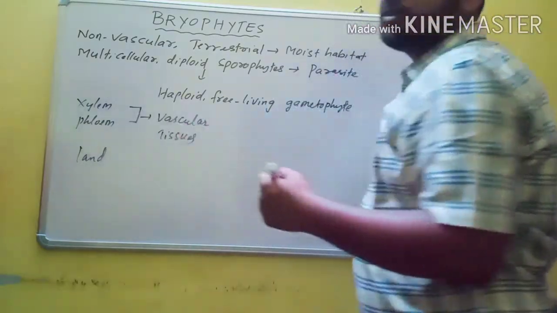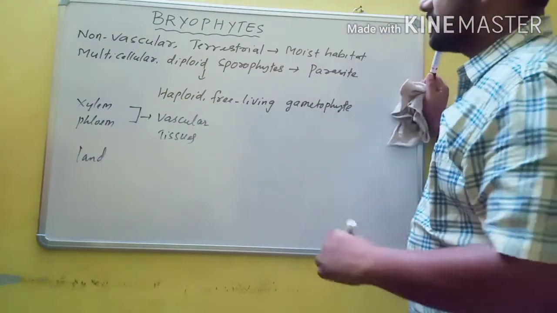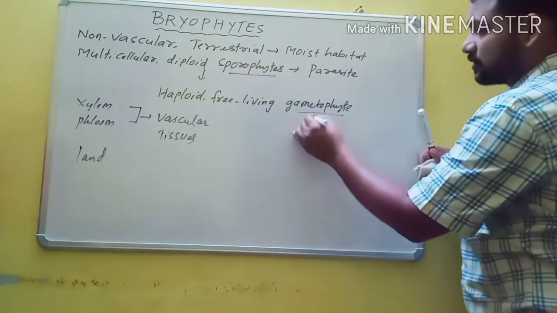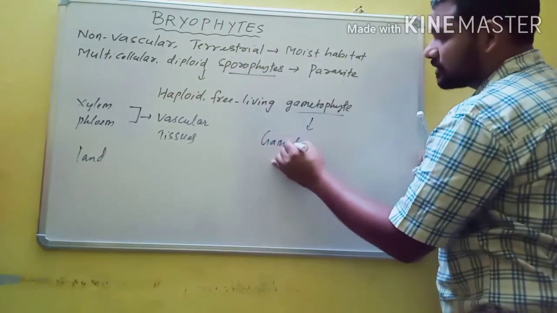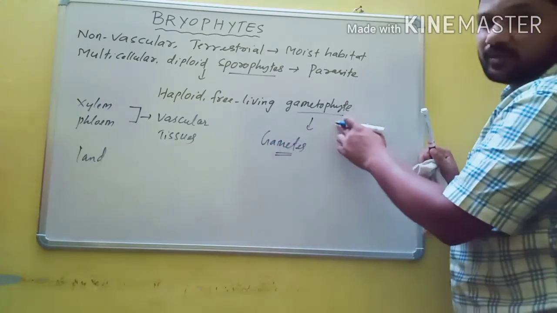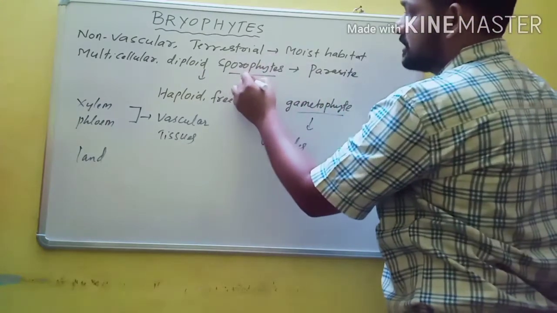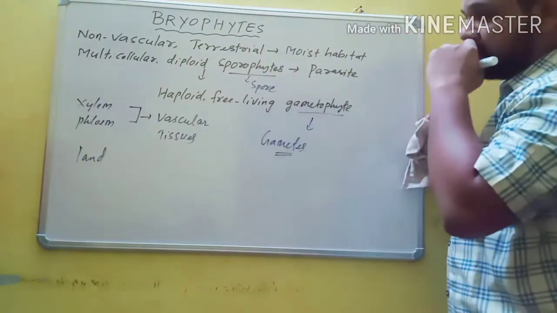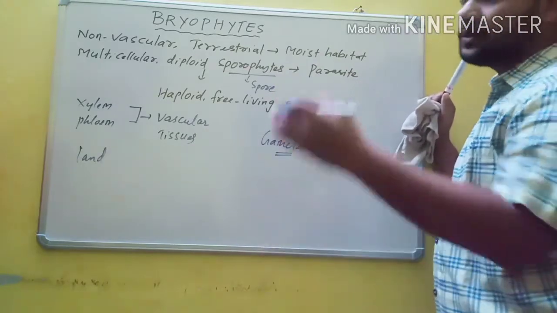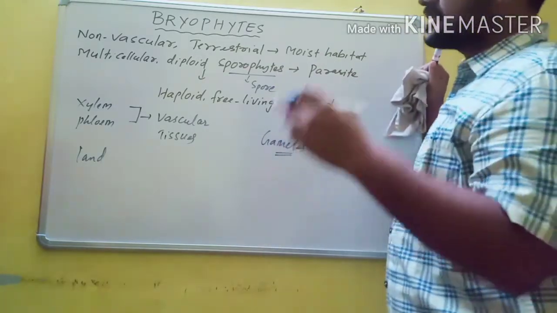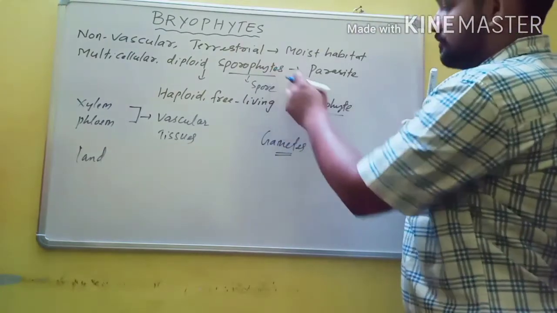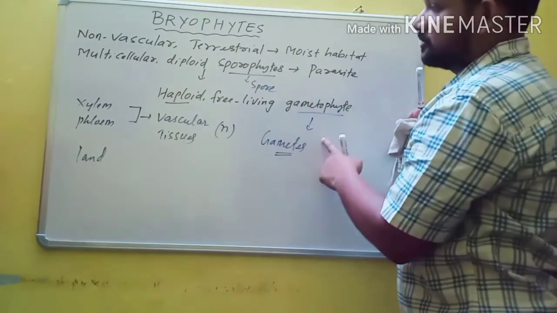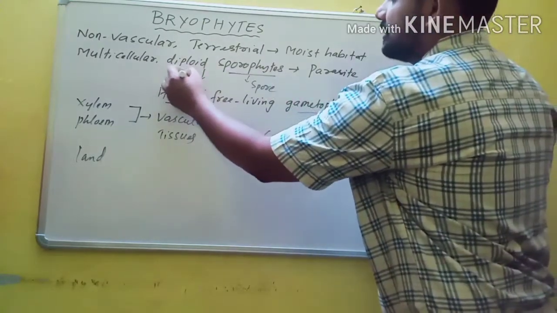In the life cycle of bryophytes, there are two stages. One stage is known as gametophyte and another stage is known as sporophyte. Gametophyte means gamete producing plant body, and sporophyte means spore producing plant body. In any plants from algae to angiosperms, in the life cycle there are two stages, gametophyte and sporophyte. Gametophyte is usually haploid. Haploid means it contains only one set of chromosomes, and sporophyte is diploid. It contains two sets of chromosomes.